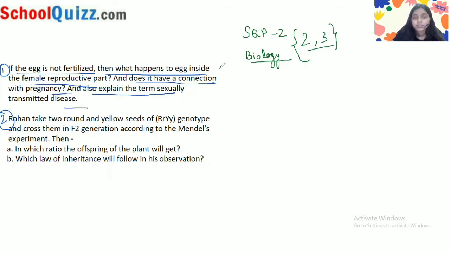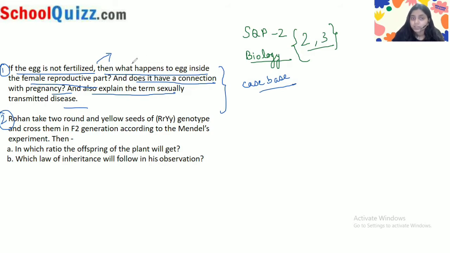So in this fourth question, as you know, for the 4 marks you have a case based question. The case here is the fertilization process in human beings. If the egg is not fertilized, then what happens to the female body? The question is particularly asking about the female body.